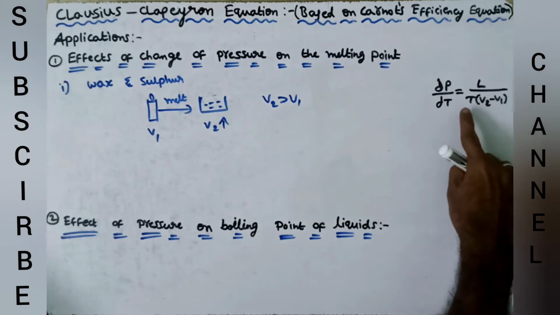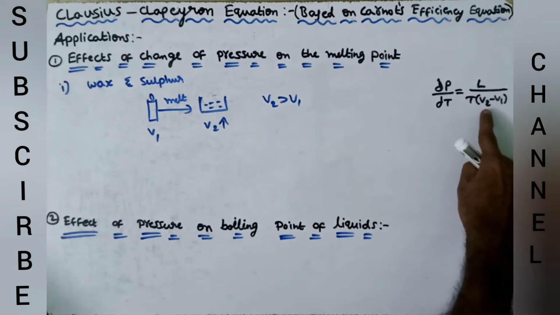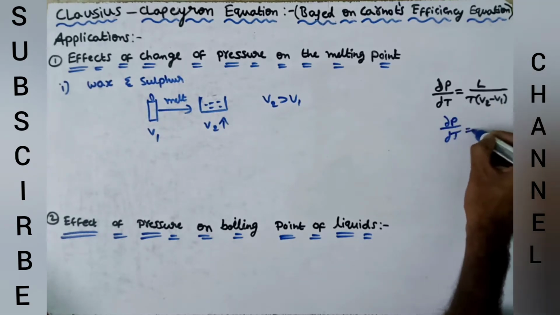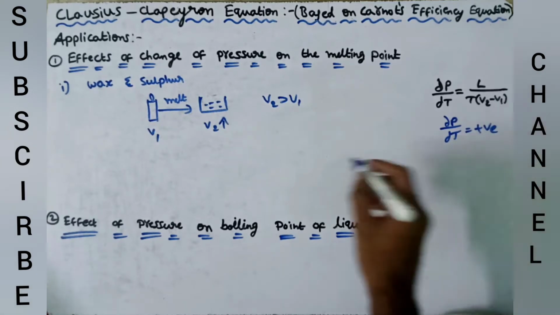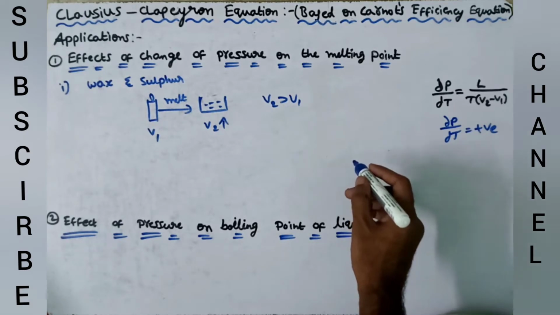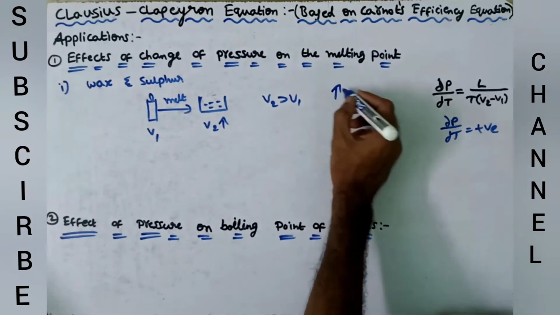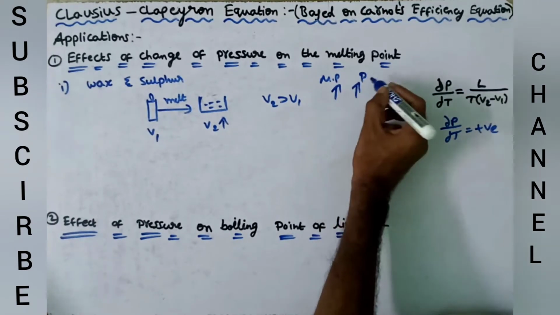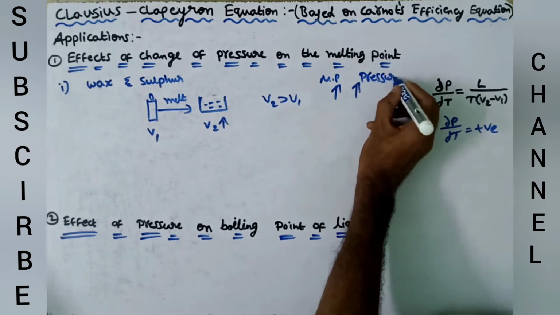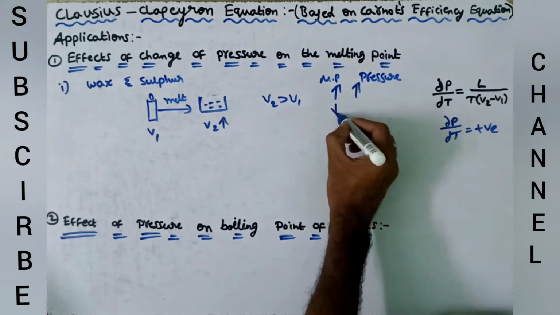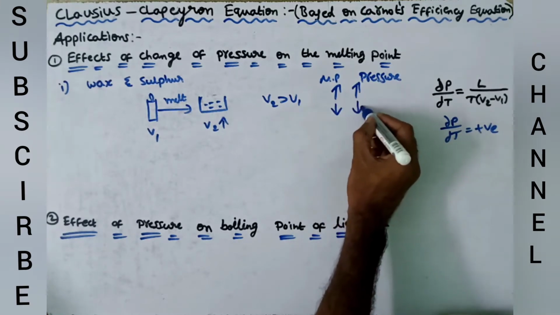So here in this Clapeyron equation, V2 minus V1 we get a positive value. So dP by dT value is positive. So here we can say that the melting point of wax-type substances rises with the increase of pressure, and vice versa, the melting point of these substances decreases with a decrease in pressure.